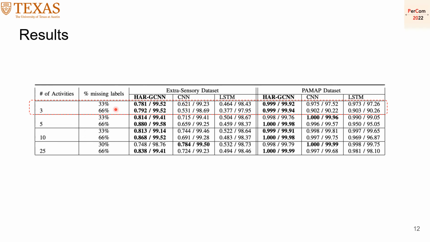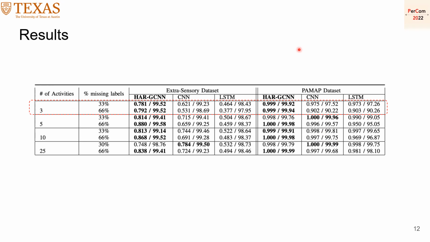So we can see that the performance under 33% or 66% missing labels is much better, still the same thing. And there is a general notice here that the ExtraSensory dataset has a normal behavior of accuracy and F1 score. But on the other hand, when we go to the PAMAP dataset, we notice that we almost have a perfect F1 score, and we also have a perfect accuracy. And this happens everywhere in the PAMAP dataset.